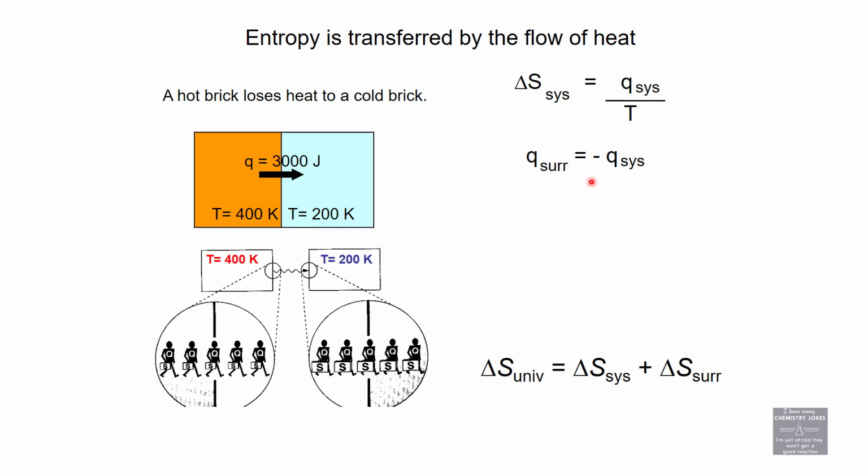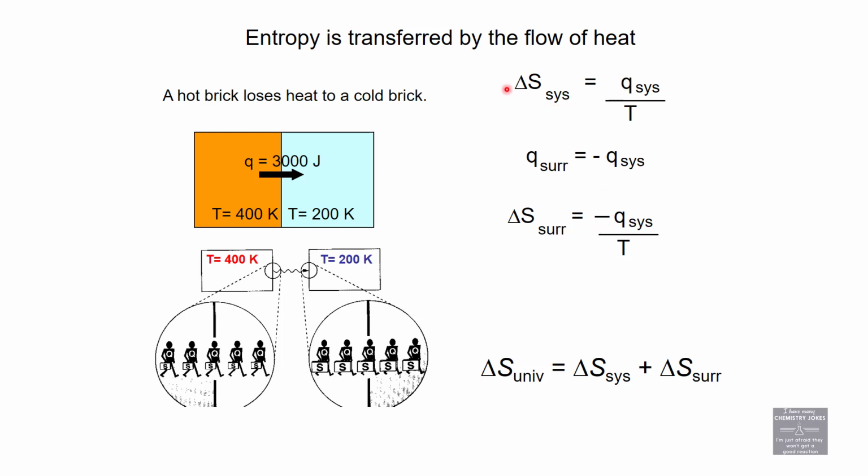Whatever heat enters or exits the system, the exact same amount of heat does the opposite thing, exiting or entering the surroundings. So what do I do with that? I can take my delta S surroundings, and instead of Q of the system being positive, I plug in a negative value here.